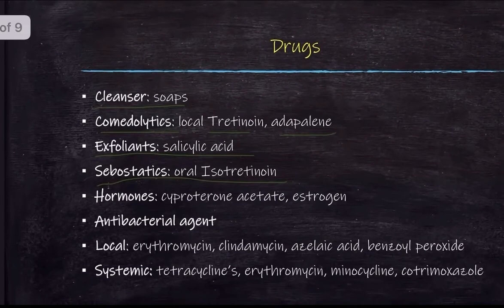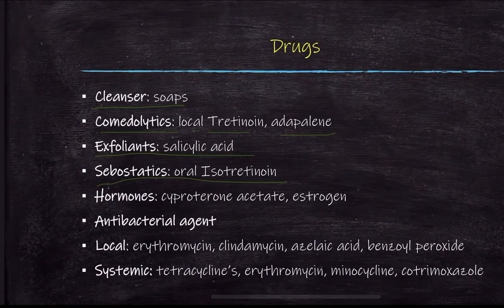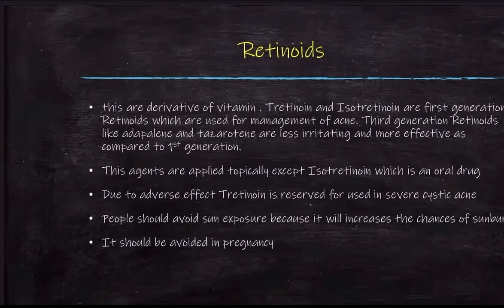Next, drugs related to acne. The first is cleansers. We can use cleansers such as soaps, comedolytics like topical retinoid adapalene, exfoliants like salicylic acid, sebostatics like oral isotretinoin, and hormones such as cyproterone acetate or estrogen. Some antibacterial agents are also there, applied either locally or systemically. Examples of local antibacterial agents are erythromycin, clindamycin, azelaic acid and benzoyl peroxide, and examples of systemic antibacterial agents are tetracycline and erythromycin. Now we will discuss all of these agents one by one.